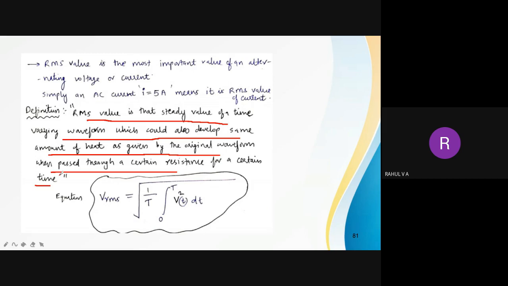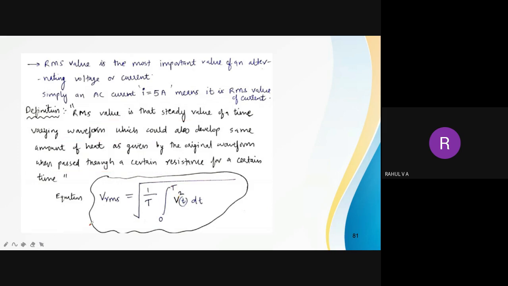Okay, now let us go through the equation. VRMS is equal to, okay, what is the definition? RMS is root mean square. So first it is adding all the squares of the instantaneous value, v square of t. It is the instantaneous value squared. Then it is adding from 0 to t, the full cycle. Okay, the full cycle it is adding. This derivation will be asked, most of the time this question is there in the semester exam. So you have to learn the derivation.